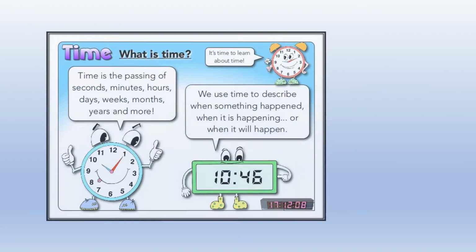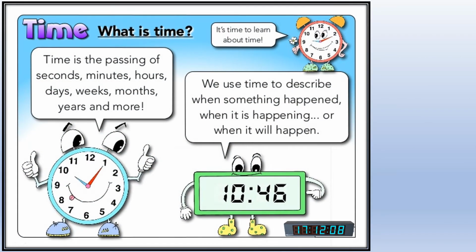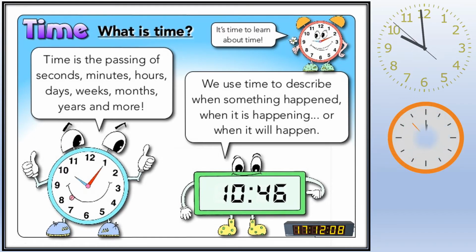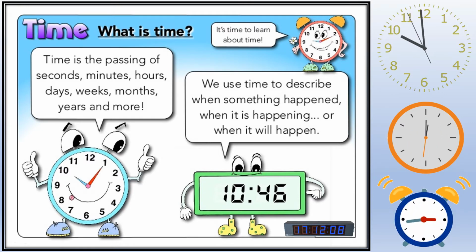Children, before we start this lesson, we must know what is time. Time is the passing of seconds, minutes, hours, days, weeks, months, years, and more. We use time to describe when something happened, when it is happening, or when it will happen.